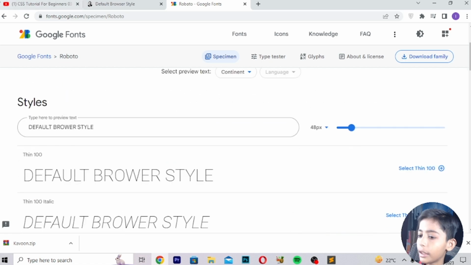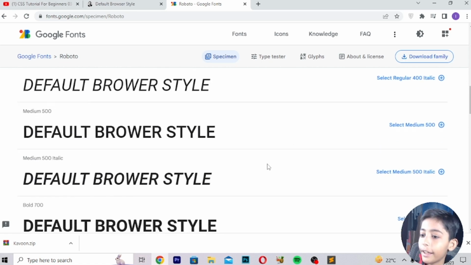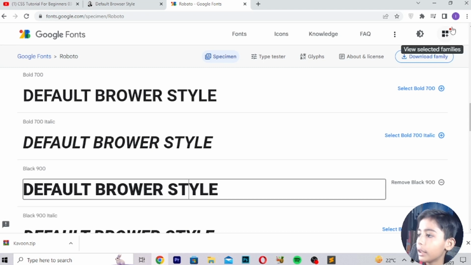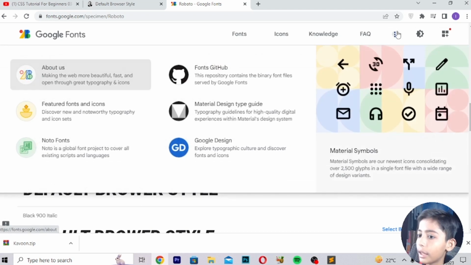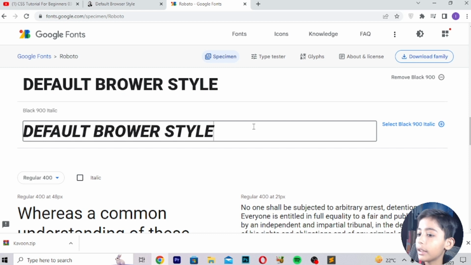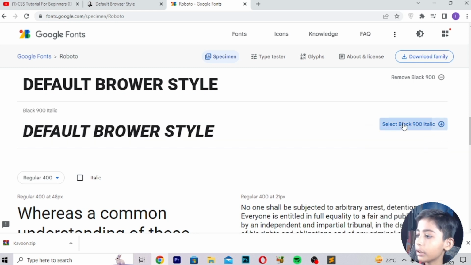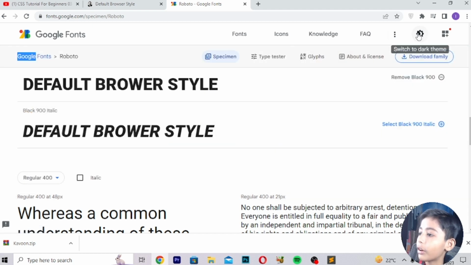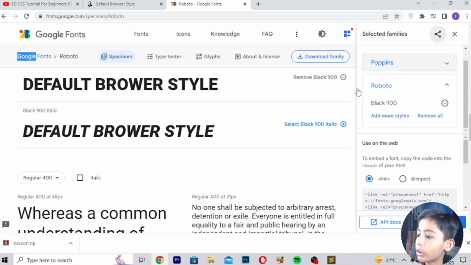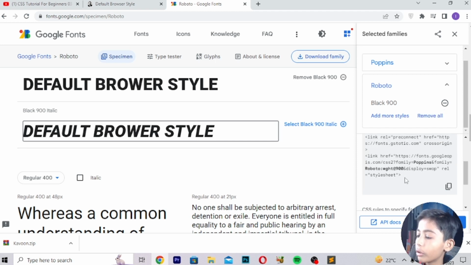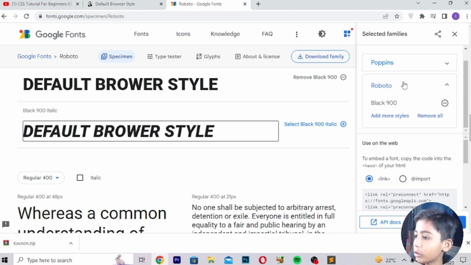Here you can see it is coming like that. Many fonts. You can pick any font you like. I will click on that, and here you can pick any font of your choice. And here I will write default browser style. So all are coming as default browser style, because here I wrote default browser style. All coming right. So I will pick that font.